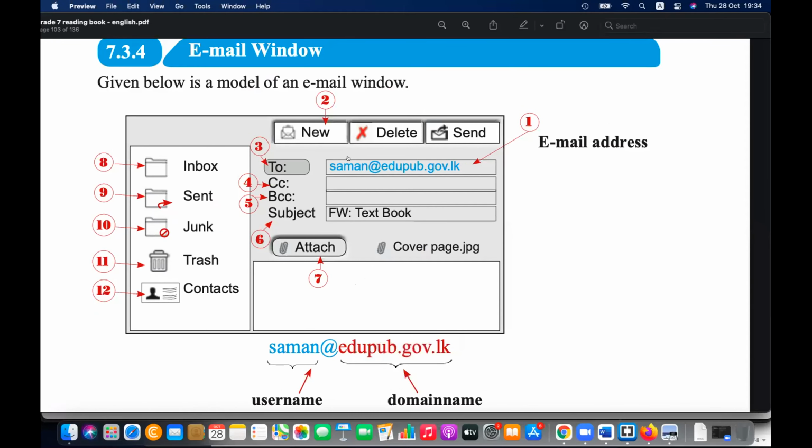One is the receiver's email address, which you definitely have to fill. This is a compulsory field. And what about CC and BCC? Can you remember? Carbon copy and blind carbon copy. So what's the difference? Carbon copy means everyone can see who you are copying it to, and in blind carbon copy, no one can see who you are copying it to. Yes, in BCC, no one can see the copy.